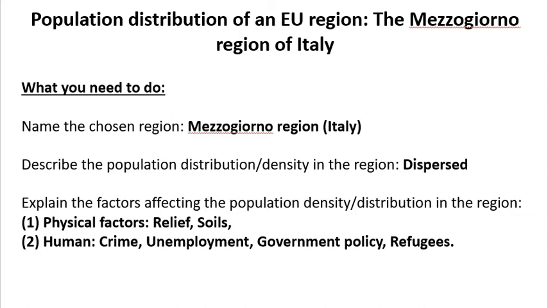So to answer a question such as this, the first thing we must do is name our region, the Mezzogiorno region of Italy, okay? Describe the population distribution and density in the region. So the population here is dispersed and spread out, okay? It's not even. You could have a high population density in one area and then nobody living in another area, okay? Then we must explain the factors affecting the population density and distribution in our region. So we're going to talk about some physical factors, the relief and soils, again, the very same as the North and West region, and some human factors such as crime, unemployment, government policy, and the influx of refugees, okay?